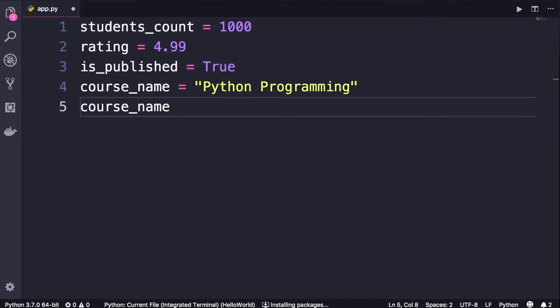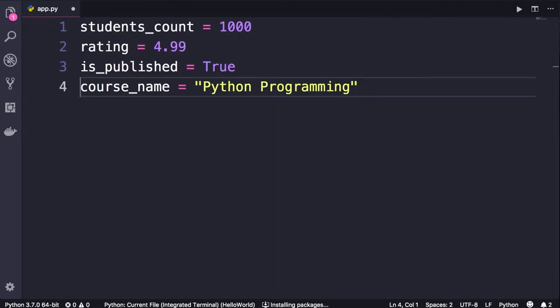And the fourth thing that I have used consistently here is that I have put a space around this equal sign. Again, that's one of the issues I see a lot amongst beginners. They write code like this. This is a little bit ugly. This is what we call dirty code.